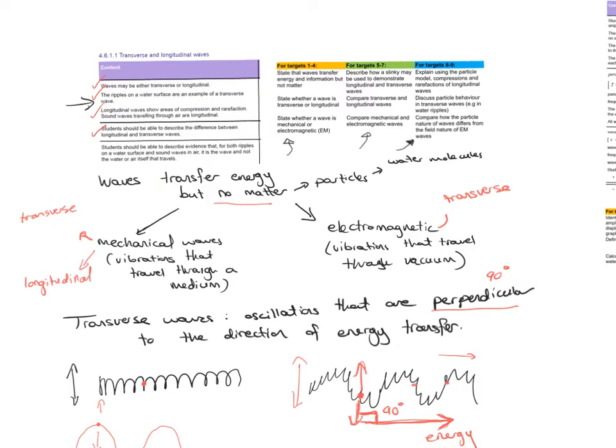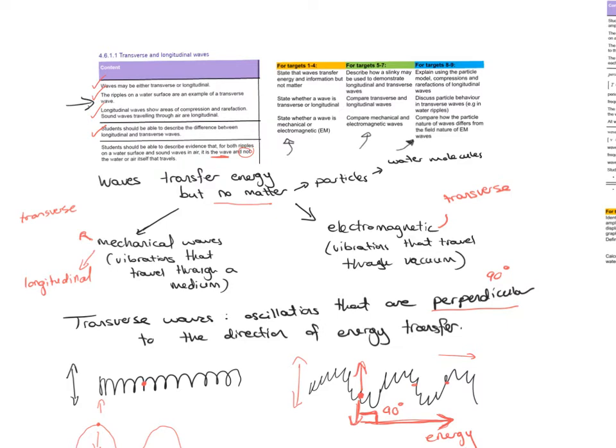You should also be able to describe the difference between longitudinal and transverse waves. This can be done simply by using the definition of both and then making it clear that it is the direction of oscillation relative to the energy transfer that does that. And that you should be able to describe evidence that for both ripples on a water surface and sound waves in air, it is the wave and not the water or air itself that travels. That's very, very important. It is simply the wave, not the particles, that are involved in the process. The particles are simply vibrating along that fixed point that they started from. That's it.